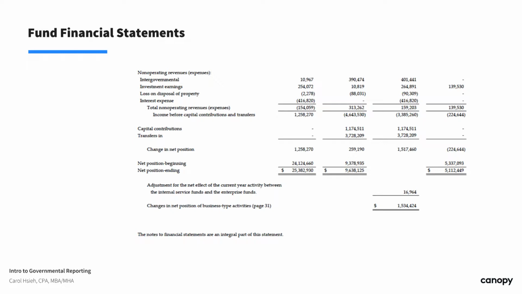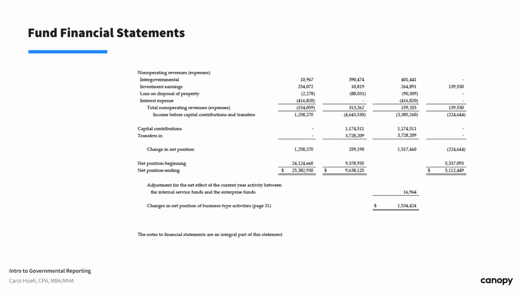So according to GASB 34, to be an extraordinary item, the event must be unusual and infrequent, such as insurance claims you may get from major disasters. And to be special, an event must be either unusual or infrequent, but must be within the control of the government.